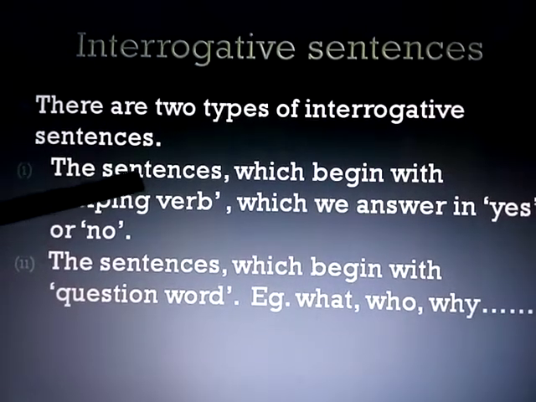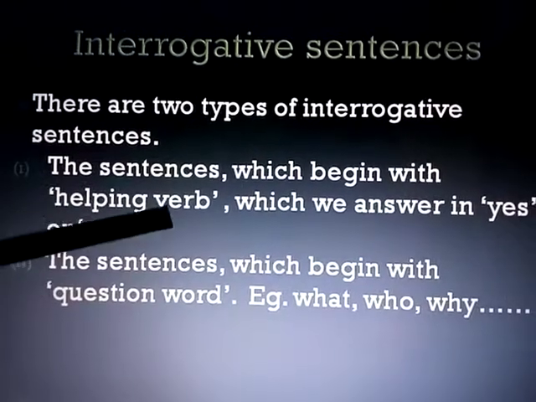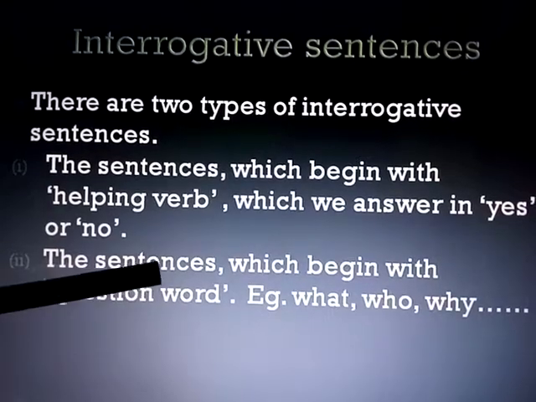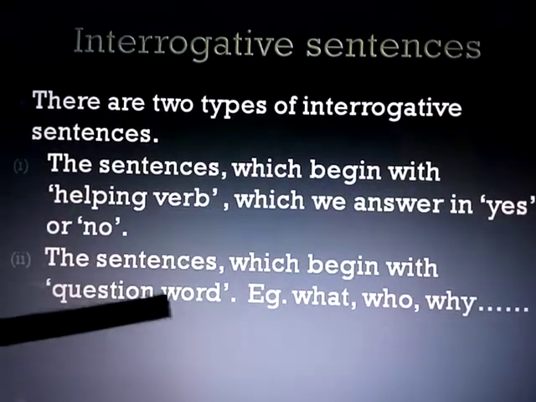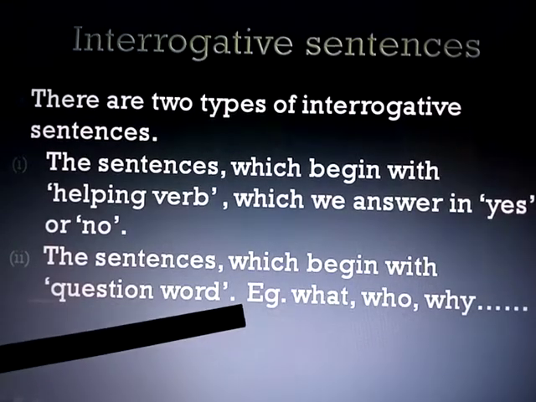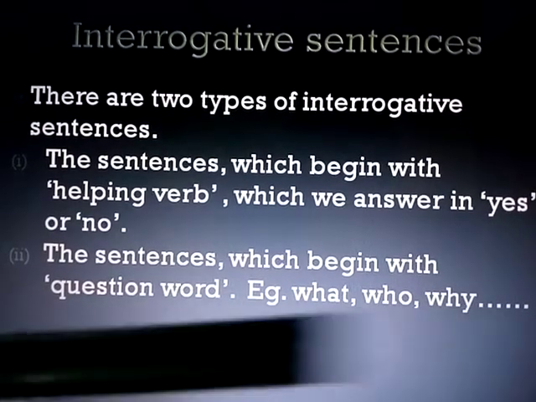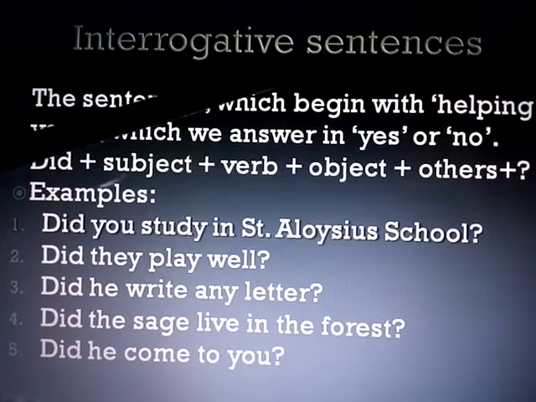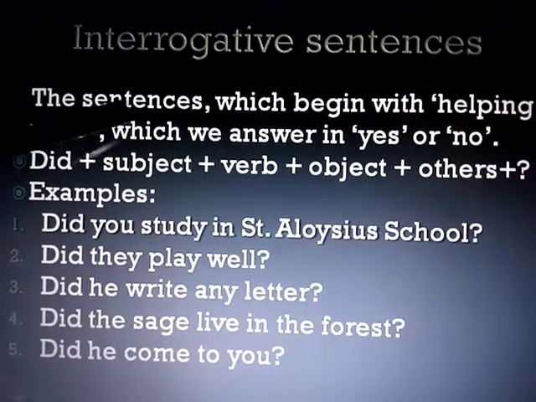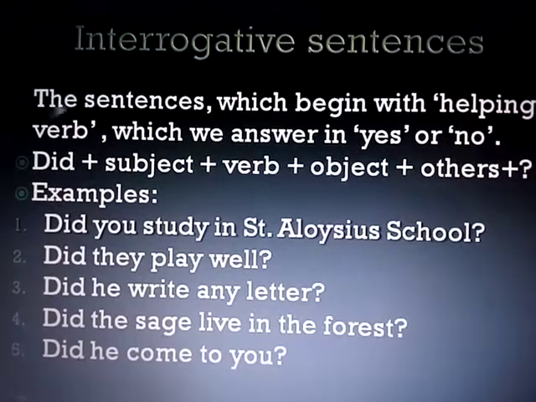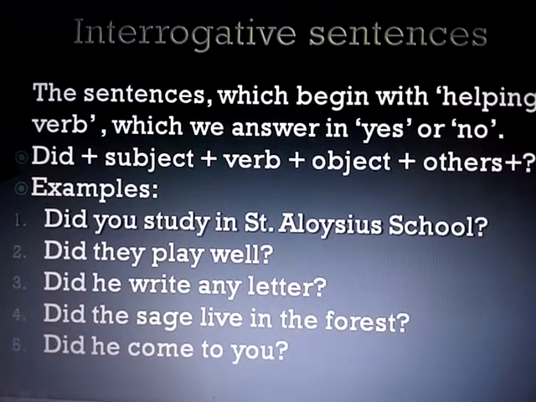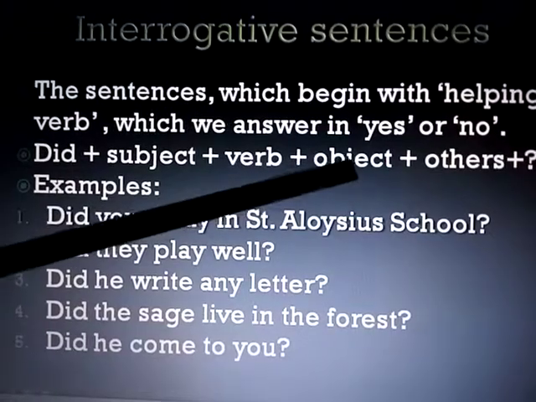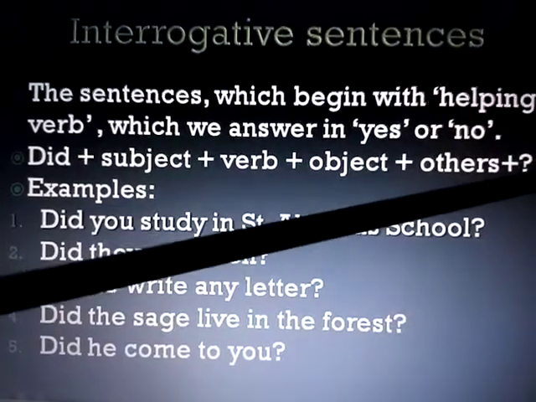First, the sentences which begin with a helping verb, which we answer in yes or no. Second, the sentences which begin with a question word, that is what, who, why, etc. First, the sentences which begin with a helping verb, which we answer in yes or no. To form these sentences, first we write did, the helping verb, then subject, then verb, then object, then others and then question mark.